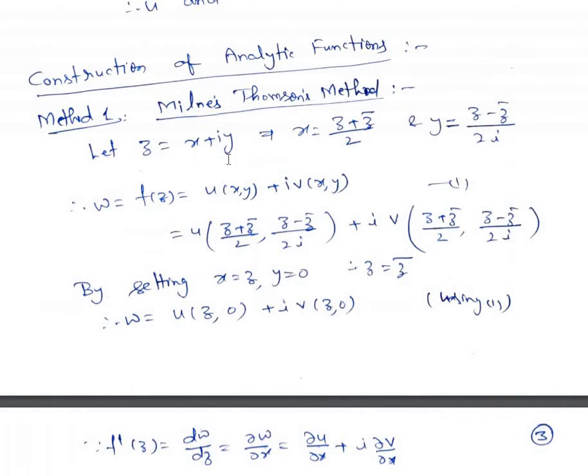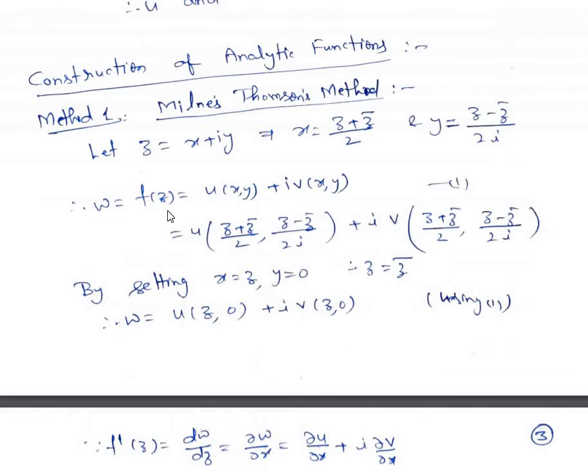Suppose that z = x + iy. Now if z = x + iy, then z conjugate, that is z bar, is x - iy. If you add those two terms, we get x = (z + z bar)/2. Similarly, subtracting those two equations, we get y = (z - z bar)/2i.